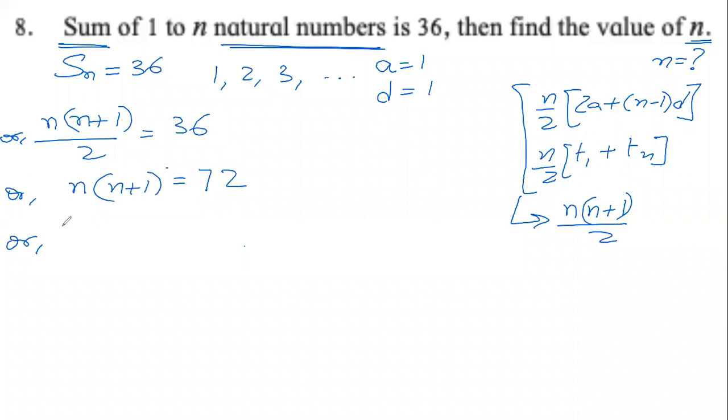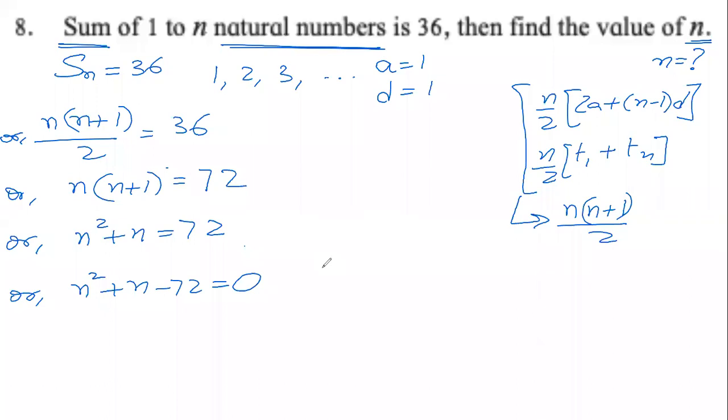Now n into n plus 1, if we multiply and expand, n into n is n square, n into 1 is n, equals 72. If we bring this 72 from the right hand side to the left hand side, this becomes n square plus n minus 72 equals 0.